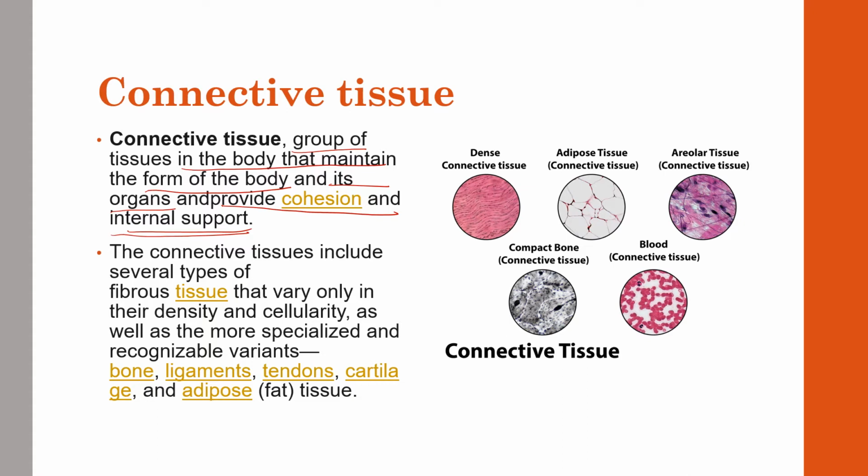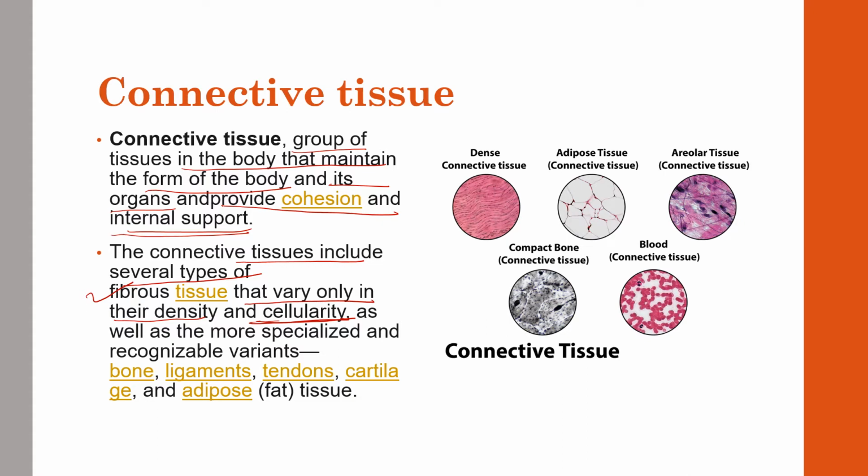And all, right? So the connective tissue includes several types of fibrous tissue that vary only in their density and cellularity. Okay, what does it mean? That is the matrix, the density and the cellularity of these fibrous tissues will vary, which will be dependent on the function they are performing, right?